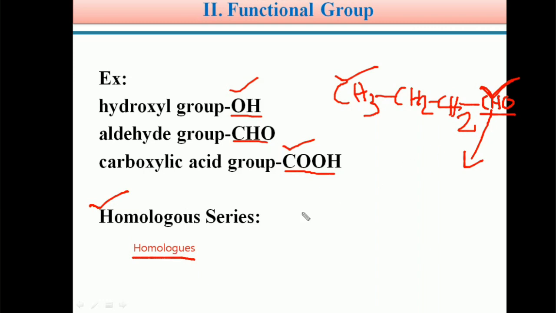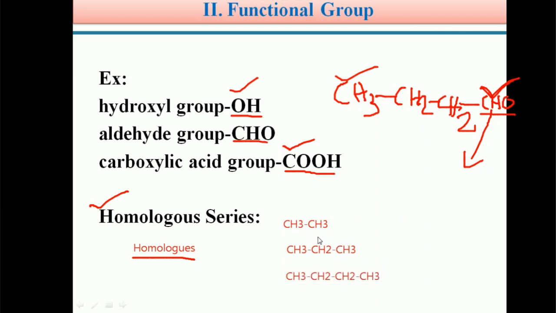For example, we can take ethane, CH3, CH3. Similarly, propane is CH3, CH2, CH3. Or butane, CH3, CH2, CH2, CH3.